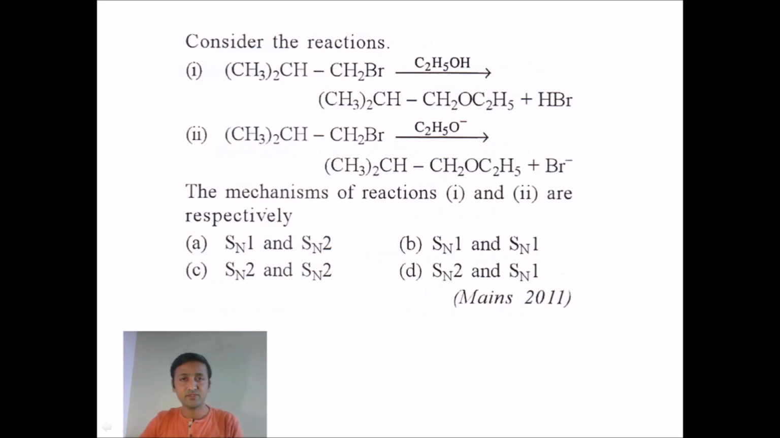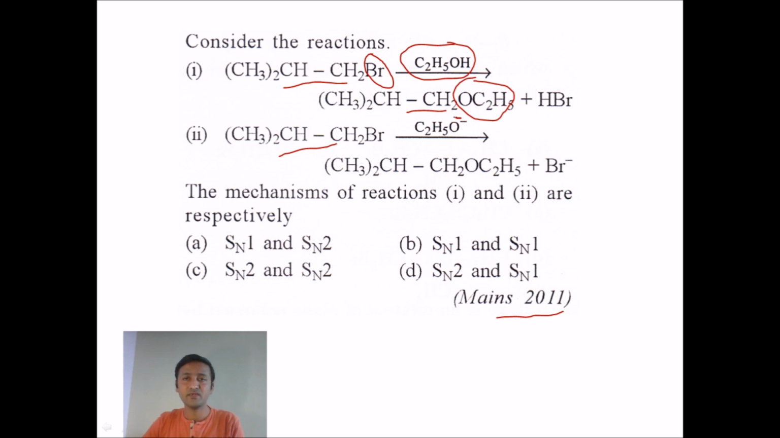Okay, next one. The next question appeared in the 2011 NEET paper. Okay, let me read the question. Consider the reactions. We have a molecule here, which is a primary alkyl halide. Upon reaction with C2H5OH, ethanol, it forms an ether. You can see the reaction is, in the place of bromine we are getting OC2H5, so again it's a substitution reaction.